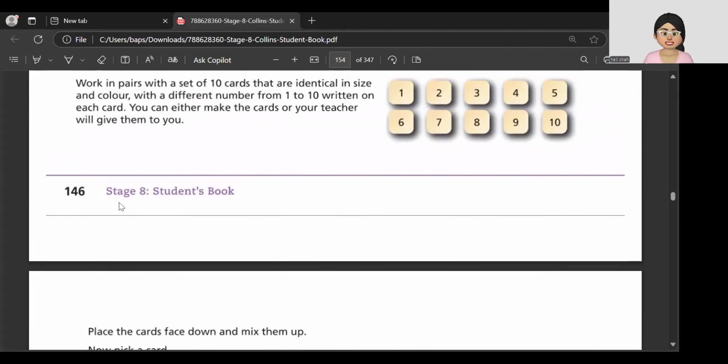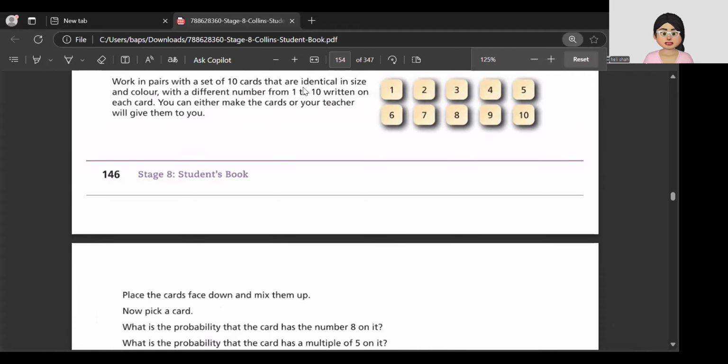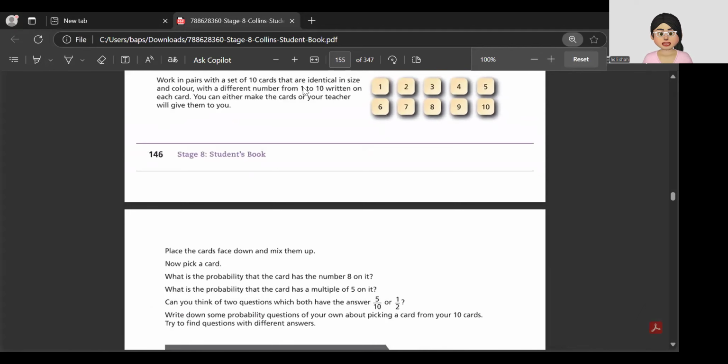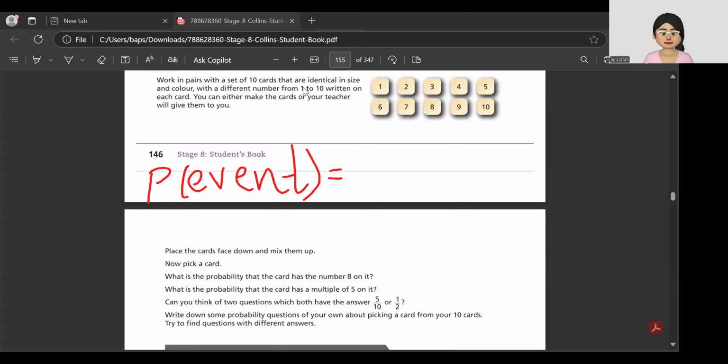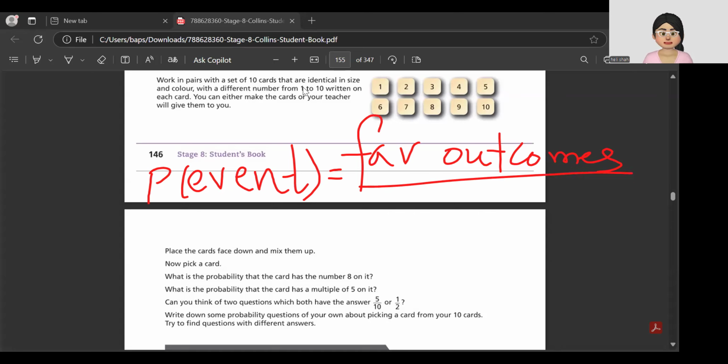How many number 8s are there on the card? Only 1. So before we solve this, let us understand, or please note down the formula of probability. P of any event means favorable outcomes upon total outcomes.